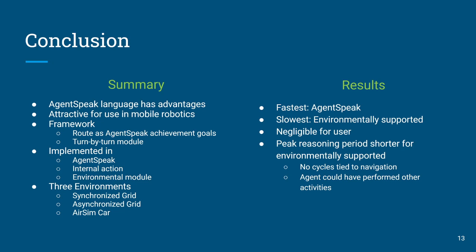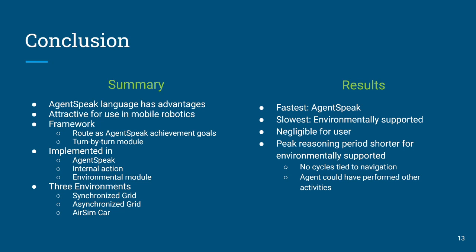And so let's summarize things up a little bit. We've used agent speak for controlling an agent and performing navigation. And in fact, there are certain advantages of doing that. There are the monitoring features that come with using BDI, as well as the simplicity of updating the map by simply adding or dropping beliefs and letting the reasoning system manage things for you. Certainly it is attractive for use in mobile robotics, and we've shown a framework for using agent speak with achievement goals for your route and turn-by-turn module, and we've also talked about how we can handle plan interruptions.